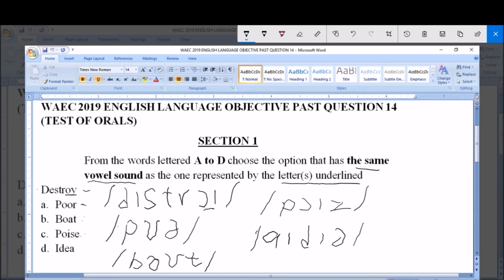So we said this sound is represented by OY, which is OI. So the sound is found in option C, poise. So we see it here. Therefore, the correct answer is C, poise.